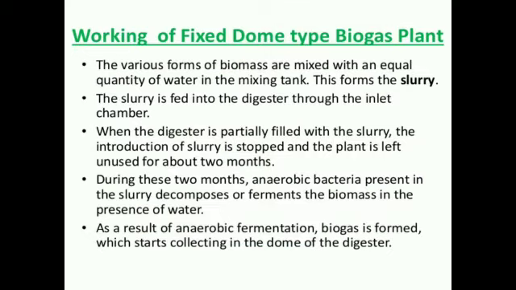When the digester is partially filled with slurry, the introduction of slurry is stopped and that biogas plant is left unused for about 2 or 3 months.